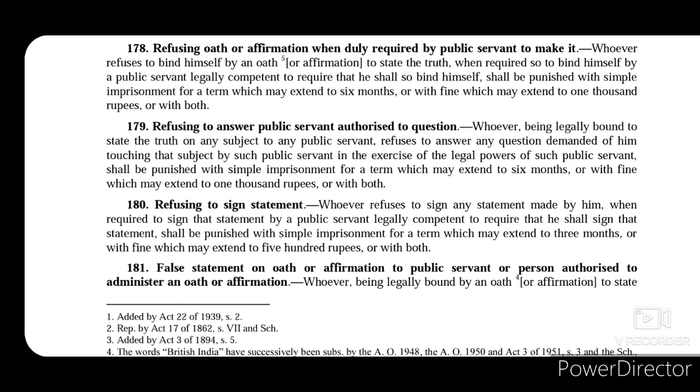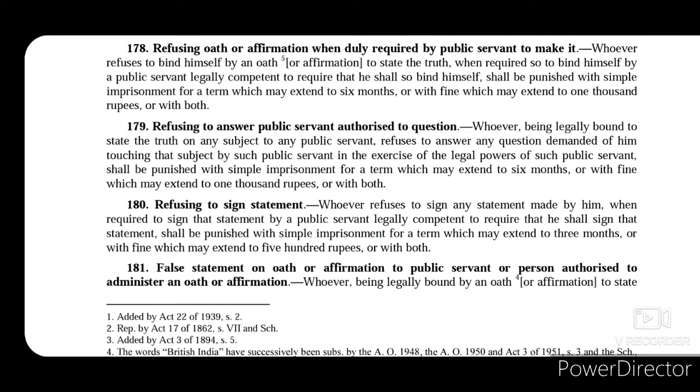Now section 179 talks about punishment for refusal to answer a question. So if the person is refusing to answer a question which is relevant to the subject concerning, and to which the public officer is authorized to inquire. So we are talking about a subject matter in which the public officer is authorized to inquire, and the question is relevant to the concerned subject matter.